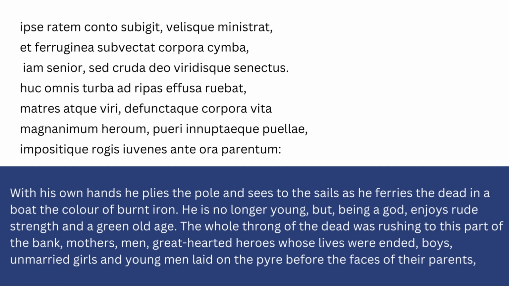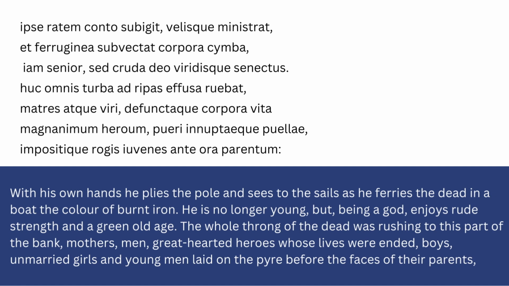of kind of dread. If we look at the vocabulary, you can see corpora for bodies, senior for man, deo for god, and senectus is old age, so all quite intuitive from the language paper. Matres atque viri, mothers and men. Corpora defunctaque vita, so bodies devoid of life. Magnanimum heroum, great-hearted heroes. Pueri inuptaeque puellae is boys and unmarried girls. So there's quite a lot, even if you look at juvenes, young men, and parentum, parents, that you already know from the language paper in terms of vocab for the 5-mark translation.